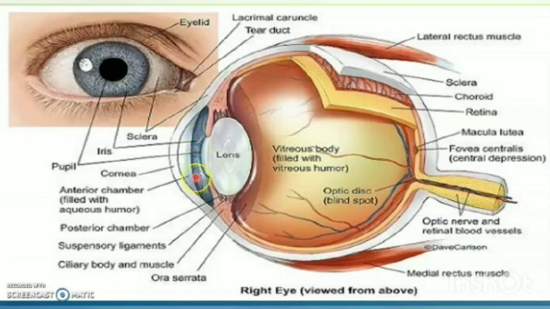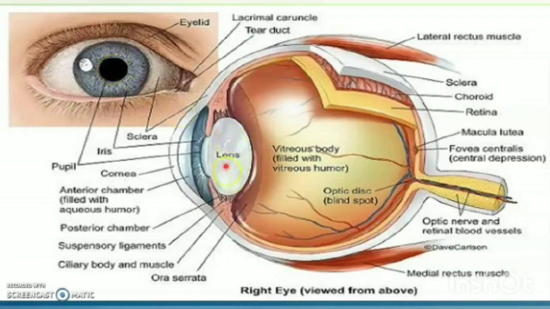In between the iris there is a hole that looks black in color. That is the pupil. Actually, this is a hole through which light can enter the eye and fall on the lens. It actually does not contain anything. It can control its diameter to maintain the amount of light that can enter the eye.